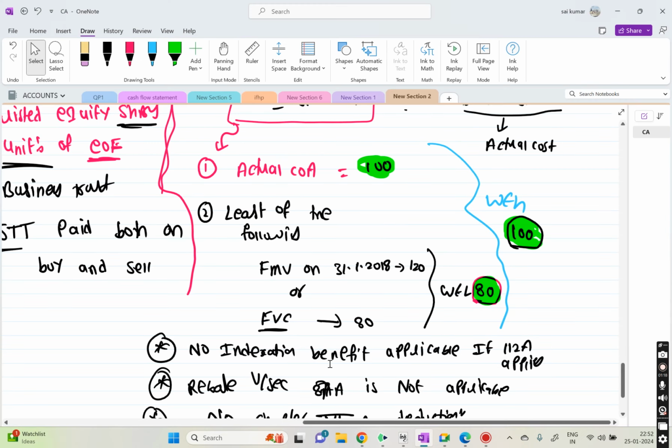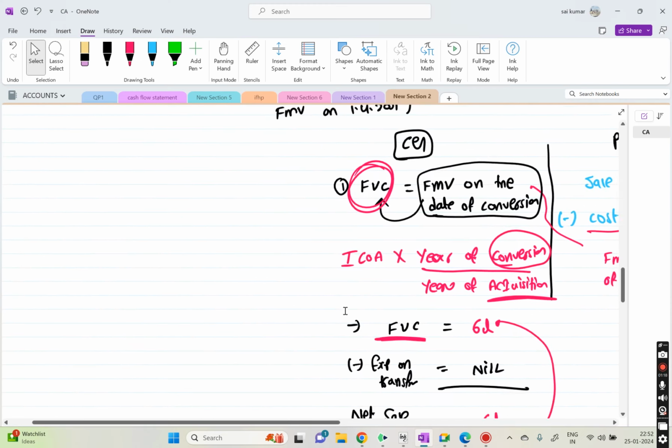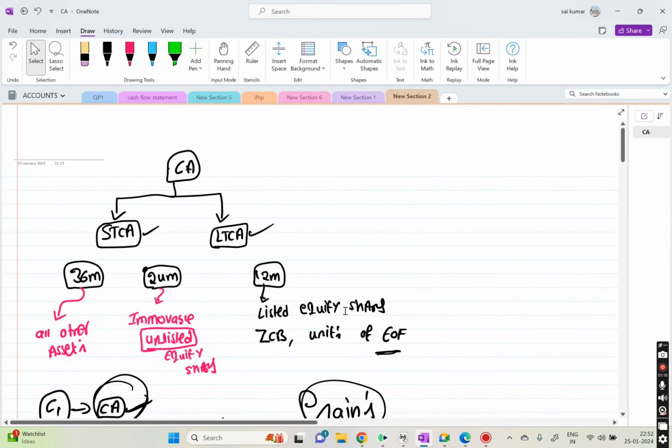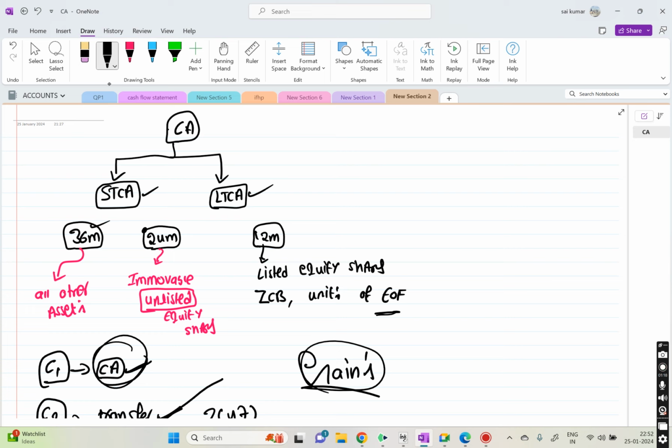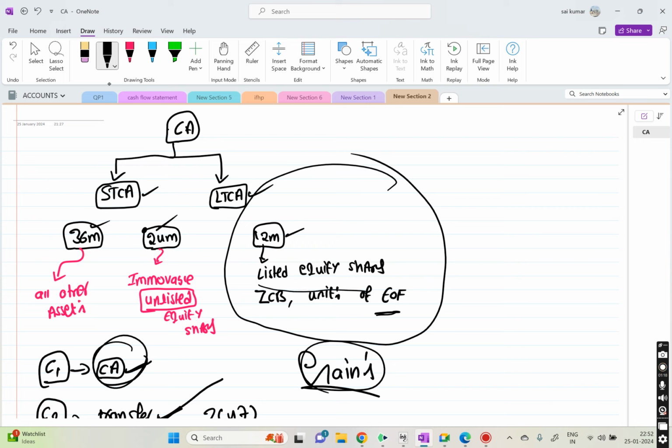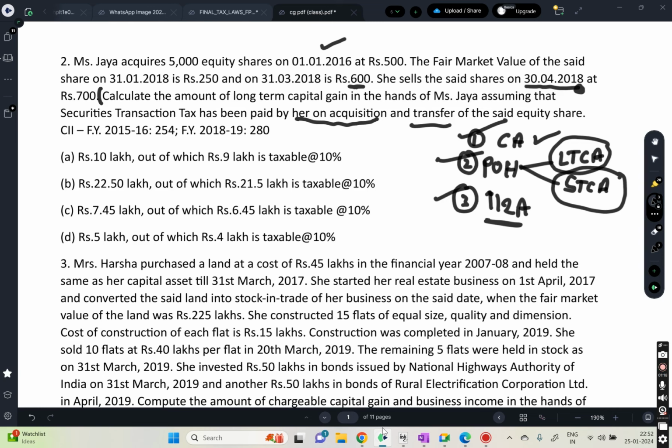It is a listed equity share. So we need to check 36 or 24 or 12 months. Since it is a listed equity share, we need to check only 12 months, not 24 months. How do I know it is a listed equity share?